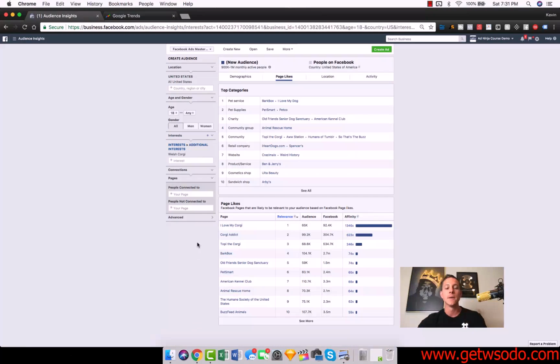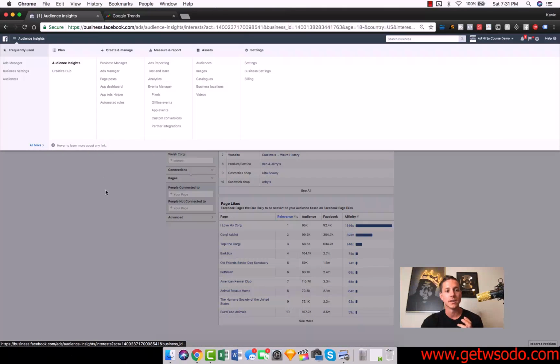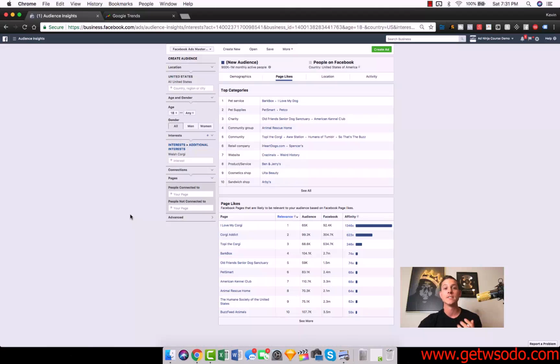And just as a note, guys, Audience Insights, like every piece of software, is not perfect. So you're not always able to target every single one of these pages. But for the most part, you are able to target these pages when you go to make your Facebook ads. And we're going to show you exactly how to do that in future modules. Do not worry. I'm just introducing Audience Insights, showing you guys how to find it right from this menu here, All Tools, Audience Insights. And then we're going to use this when we create our ads.